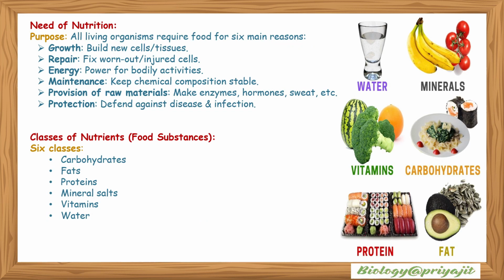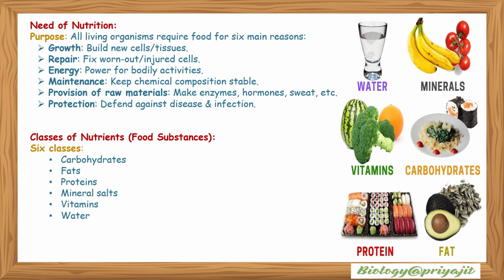Need of nutrition. Purpose: all living organisms require food for six main reasons: growth, to build new cells or tissues; repair, to fix worn out or injured cells; energy, power for bodily activities; maintenance, to keep chemical composition stable; provision of raw materials, to make enzymes, hormones, sweat, etc.; protection, to defend against disease and infection.